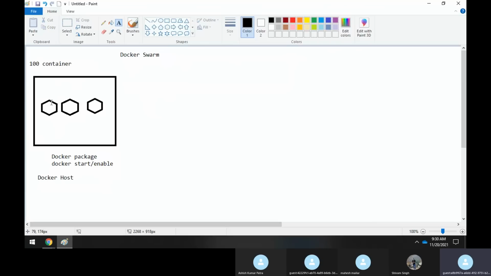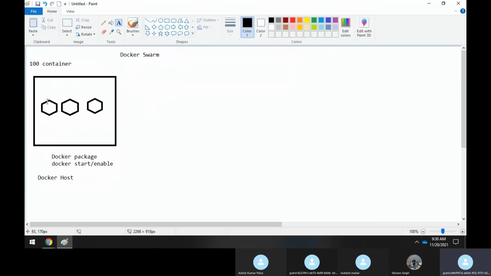Suppose you are running some google.com application. The same web application will be running even in 100 containers. It will be the same application. Why have we scaled up from 1 to 100? Because the availability of the application should always be there. Out of the 100 you are running, suppose 50 containers go down. Still, 50 containers are running, so the client or the customer can still access that application. That's how it is, right?